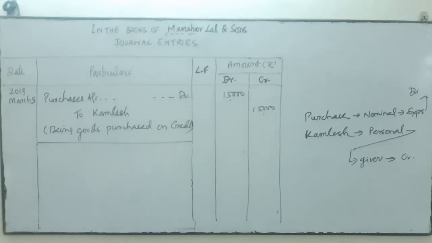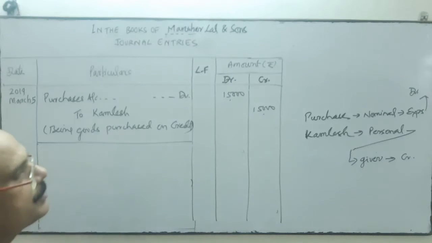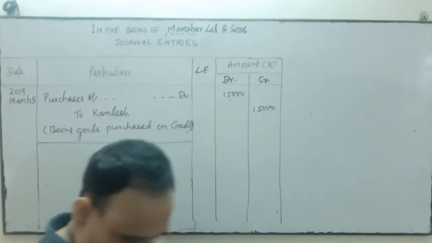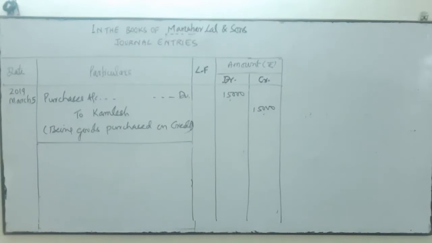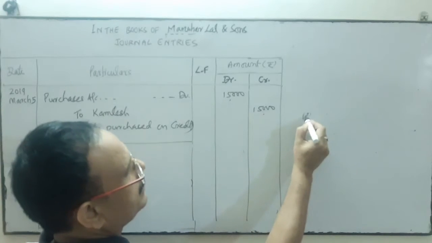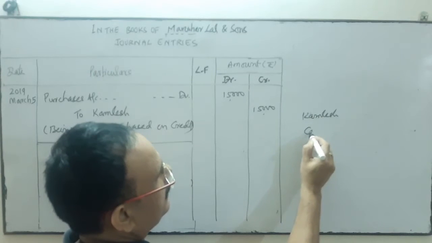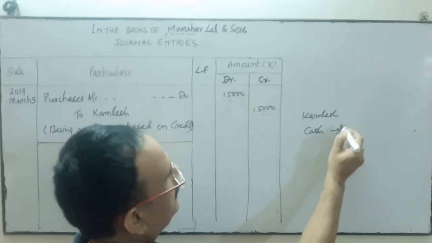Now let's see the next transaction. Paid to Kamlesh. Next is paid cash to Kamlesh. So Kamlesh account is involved and you have paid the cash, so cash account is here.